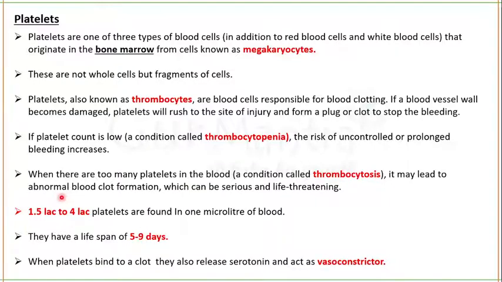Again, this is life-threatening. In 1 microliter of blood, we will see about 1.5 lakh to 4 lakh platelets, and they have a lifespan of 5 to 9 days. Whenever these platelets bind to a clot, they also release serotonin, and at that time they act as a vasoconstrictor.